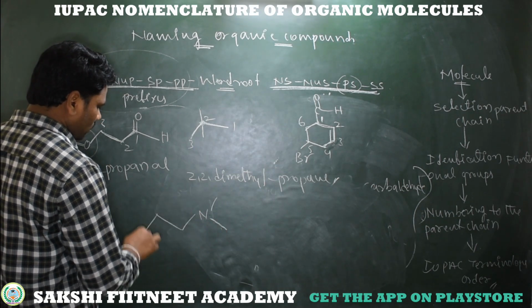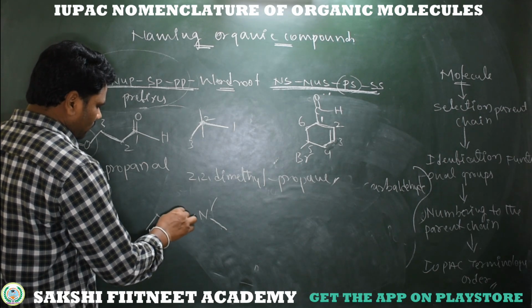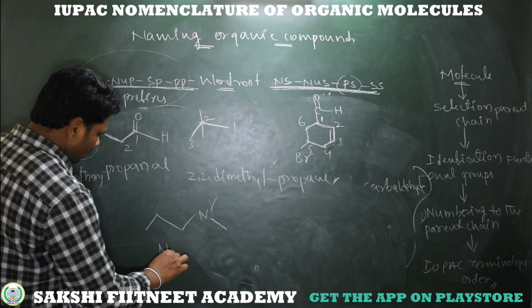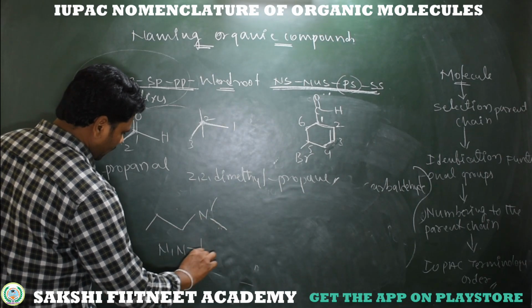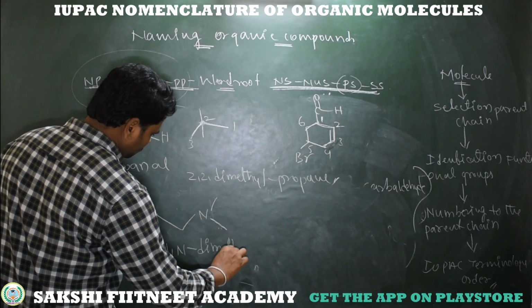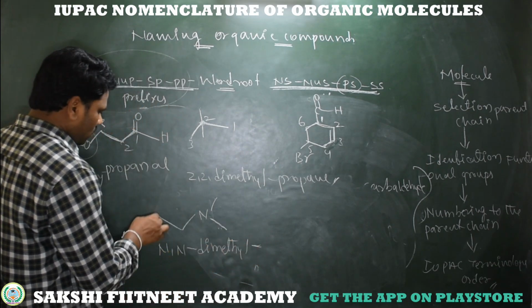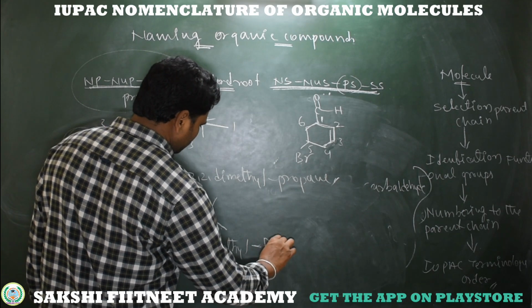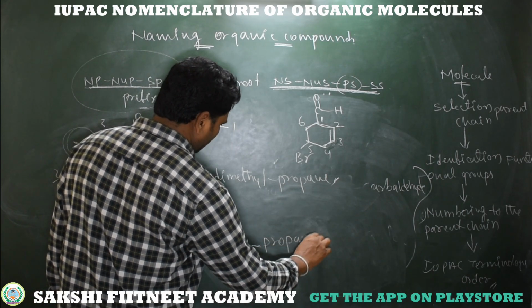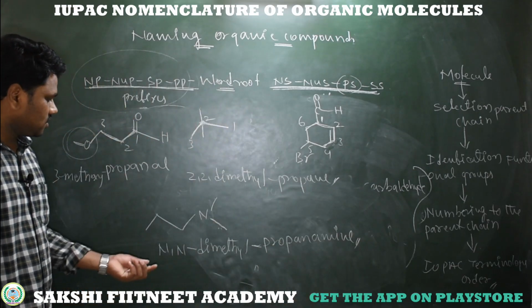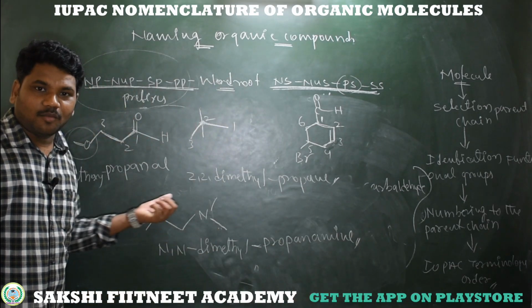This is a parent chain actually, because longer, and these 2 groups are substituents. So simply it's N,N-dimethyl 1 2 3 propanamine. So this is a IUPAC name of this compound.